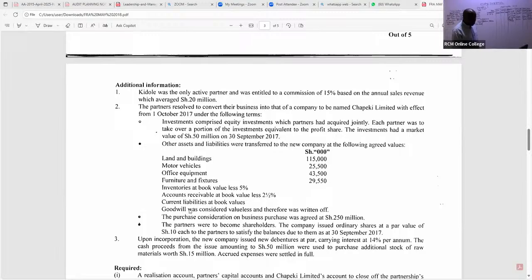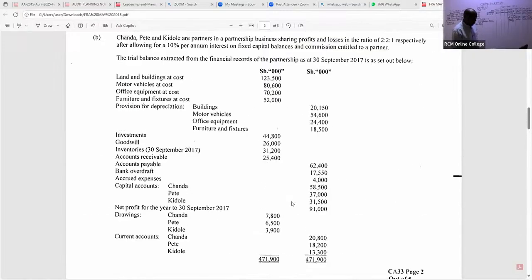We are told goodwill was considered valueless and therefore was written off. So if it was this goodwill here, you can see we have goodwill of 26,000.